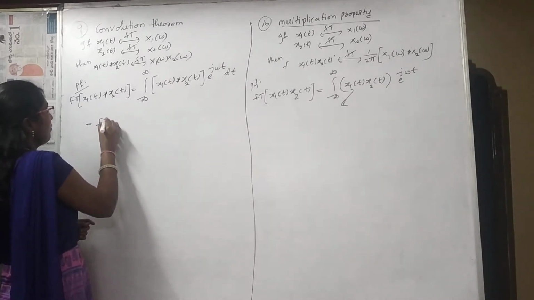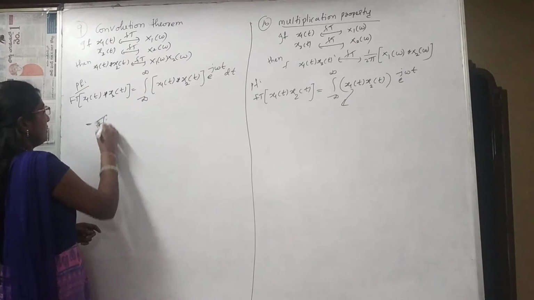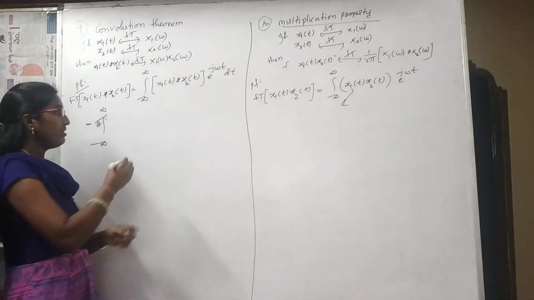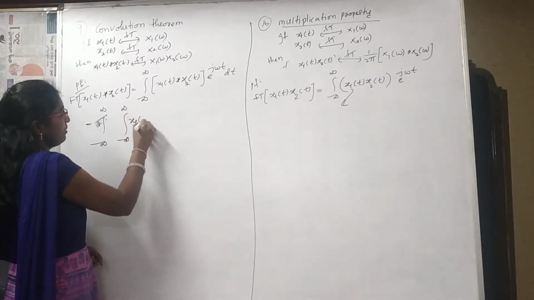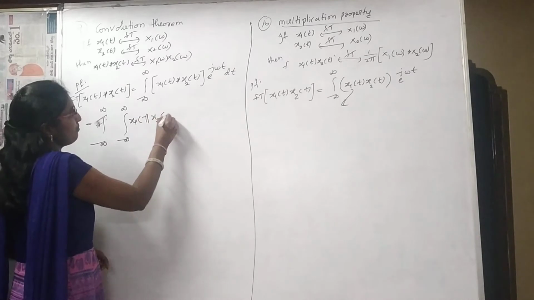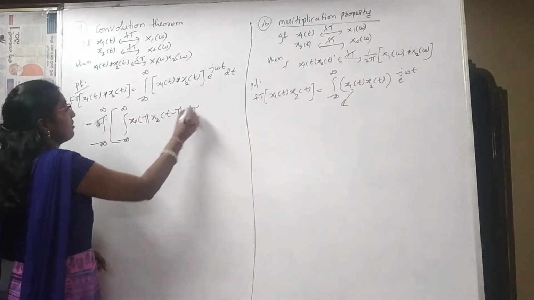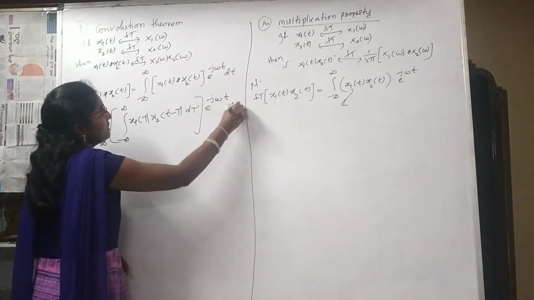Fourier transform of x1 of t convolution x2 of t is the integration from minus infinity to infinity, and I have written the convolution formula in the previous also. The convolution integral formula is x1 of tau into x2 of t minus tau d tau, of e power minus j omega t dt.